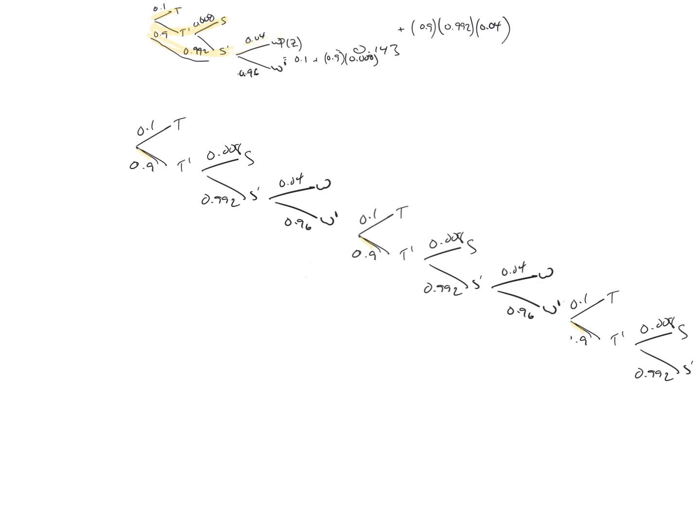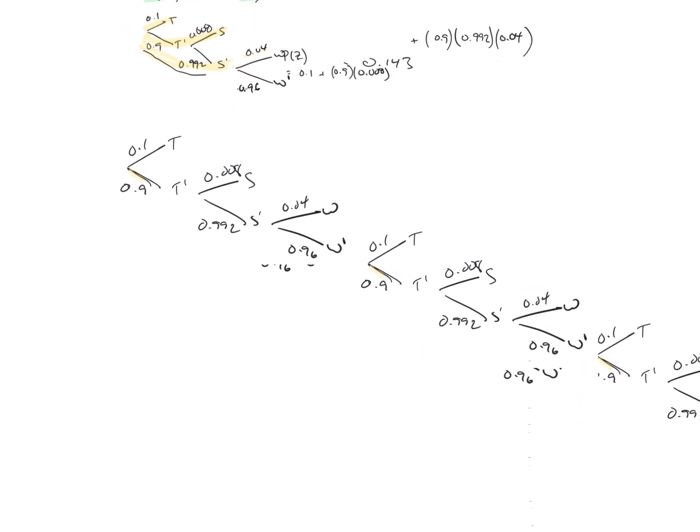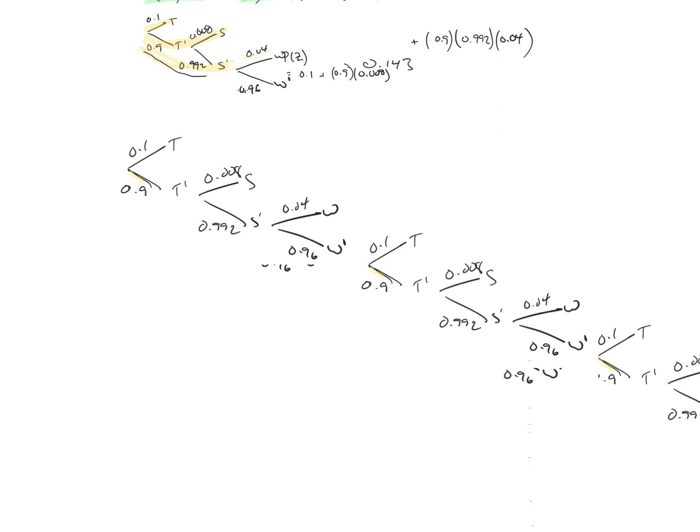Maybe not to this detail, but it's really important. So the question is asking, determine the probability that Adam becomes a zombie while at school. Well, in order to become a zombie at school, this path has to happen, which is going to be 0.9 times 0.008. Or this path here has to happen.